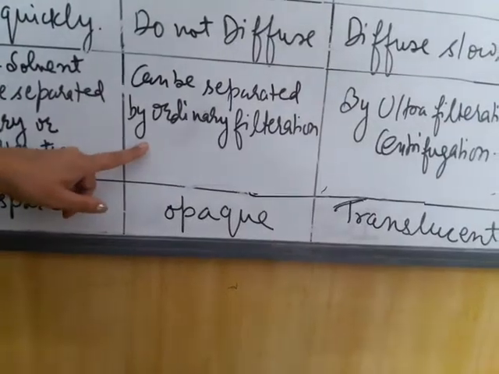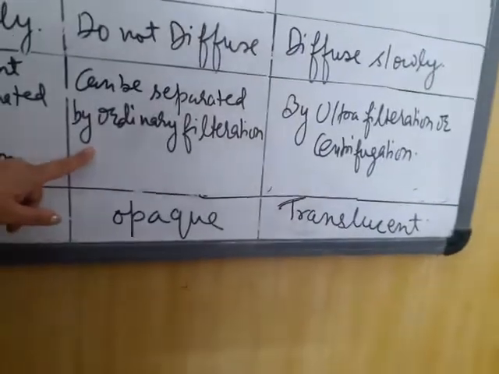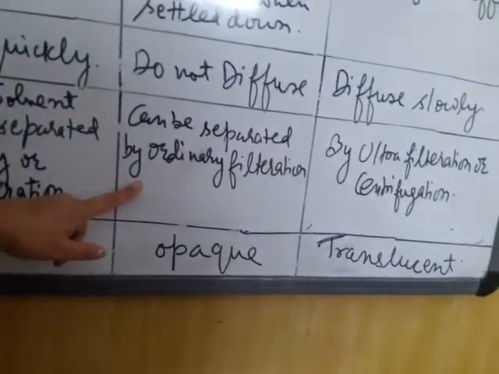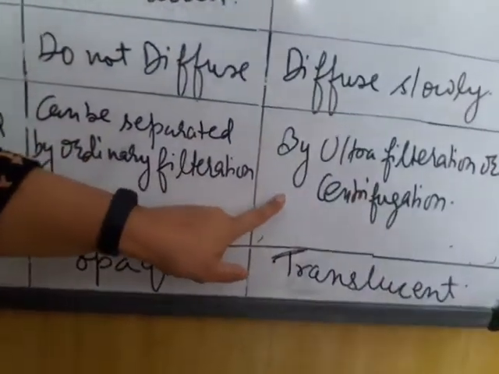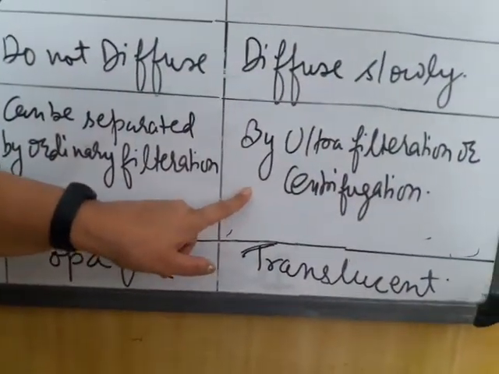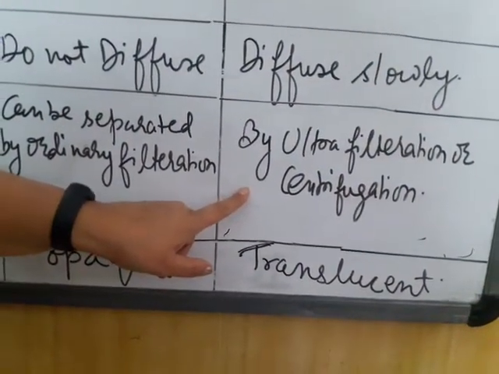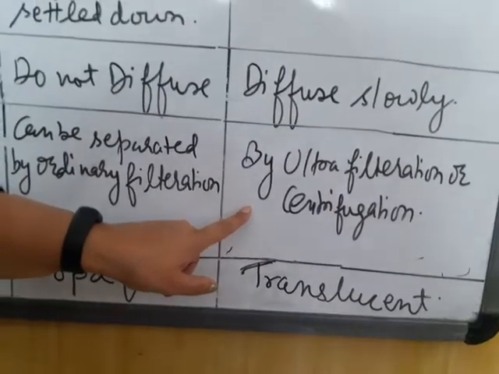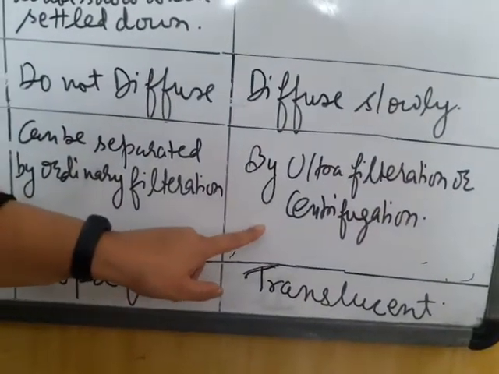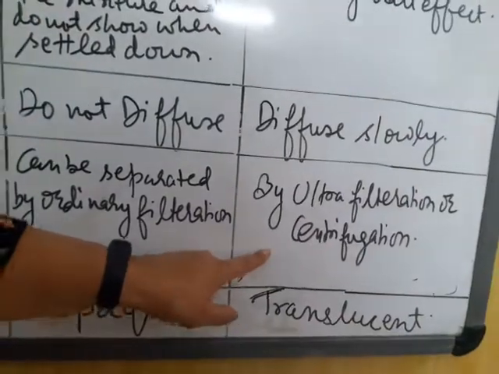In suspensions, particles can be separated by ordinary filtration, and in colloidal solutions, the particles are separated by ultrafiltration, or another method is the centrifugation method.